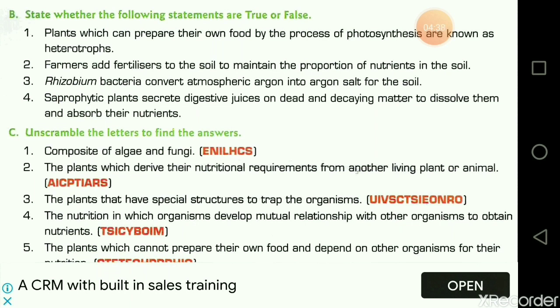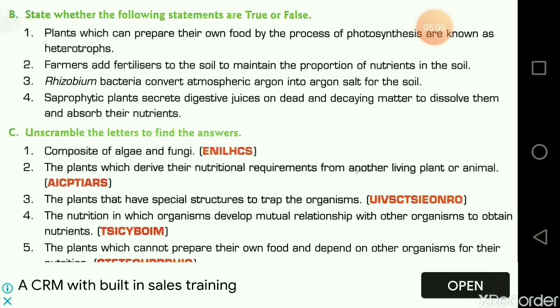Saprophytic plants secrete digestive juices on dead and decaying matter to dissolve them and absorb their nutrients. This is true. So what happens in this case? Saprophytic plants do not take up the food as it is. They first secrete digestive juices, break down the food into simple forms, and then absorb the nutrients.